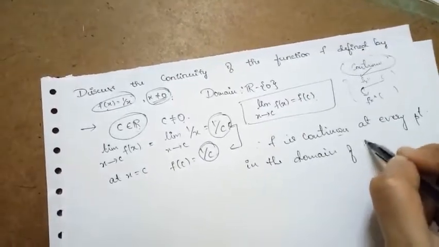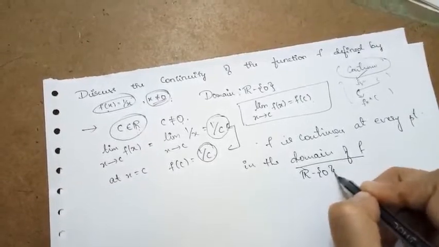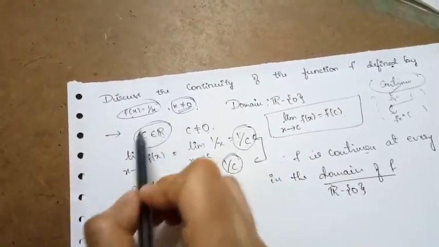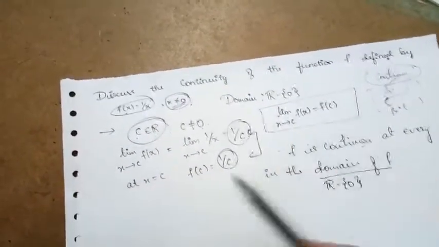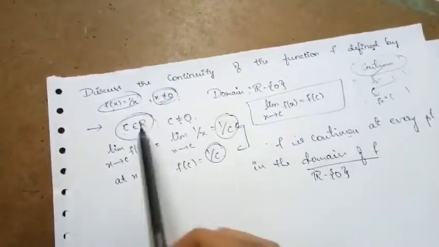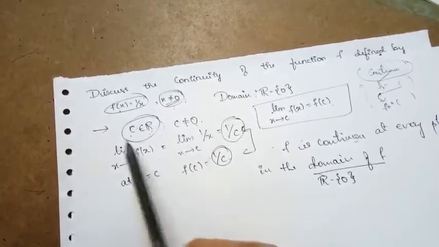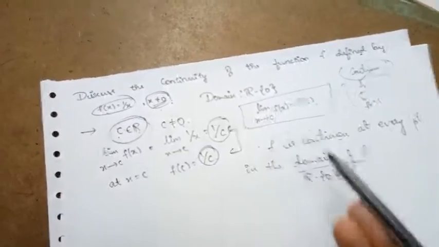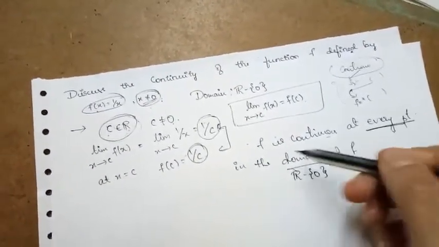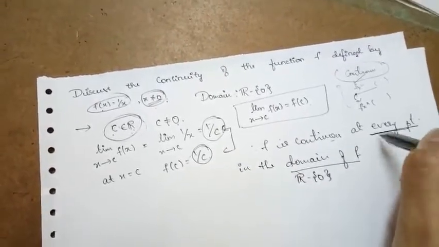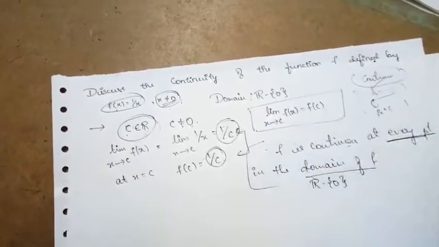The domain is the set of real numbers except 0, and c can be any such real number. Since it is satisfied for an arbitrary real number, the function is continuous for every point in its domain.